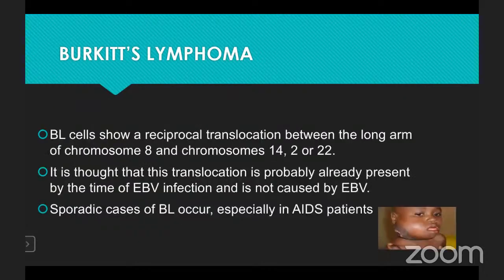Burkitt's lymphoma cells show a reciprocal translocation between the long arm of chromosome 8 and chromosome 14. Transcription is driven by Epstein-Barr virus infection. It is not caused by Epstein-Barr virus. Sporadic cases of Burkitt's lymphoma occur especially in AIDS patients.